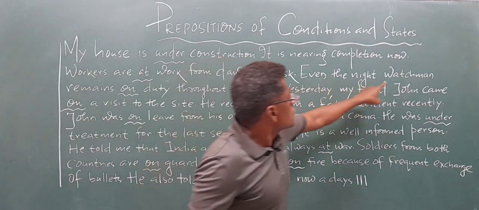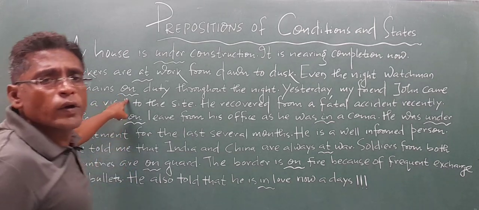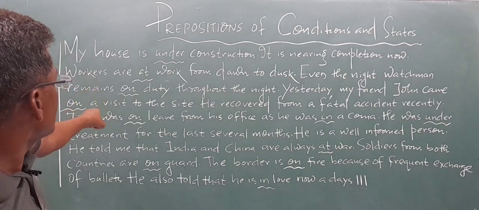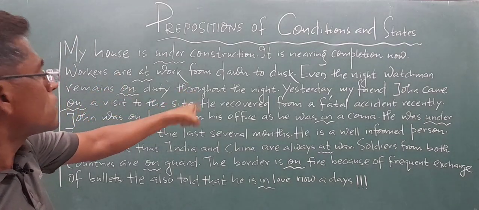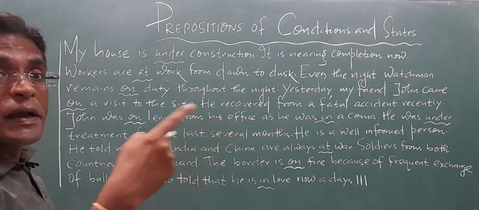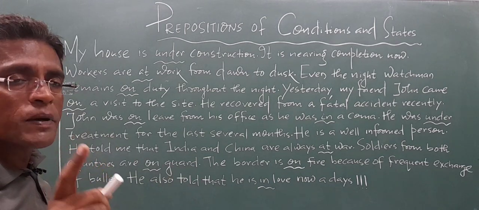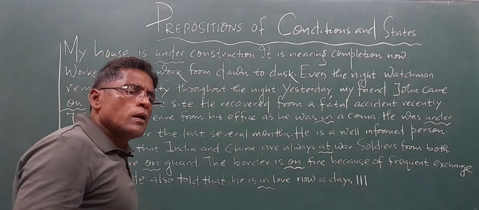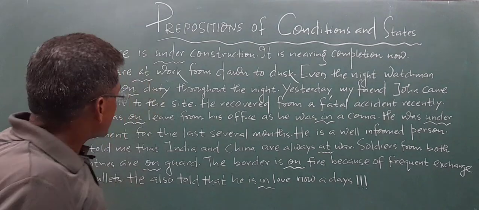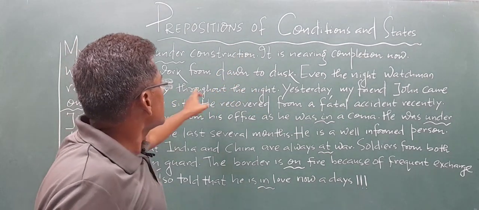Even the night watchman remains on duty. Look at the preposition on. Well, even the night watchman remains on duty throughout the night. It is not at duty. It is not he is in duty. Always remember, before duty, we must use the preposition on. For example, the police officer is on duty. In the way, even the night watchman remains on duty throughout the night.